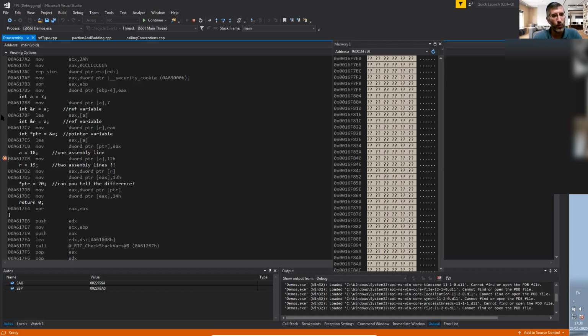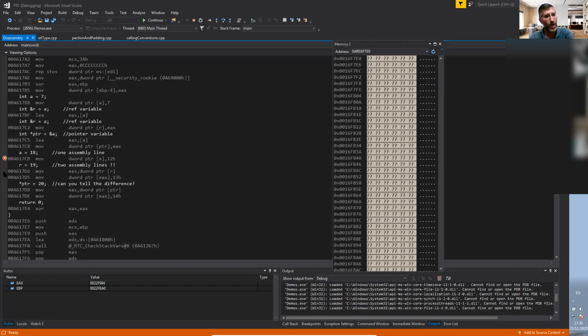Now, when we want to move 19 into r, notice it's doing it in two lines, not in one line, which means it's loading the value stored within r into EAX, and then it's moving 19, which is 13 in hex, into the location pointed to by the EAX. So it's extracting the value out of the pointer, and it's using that as the location where to put the 19.